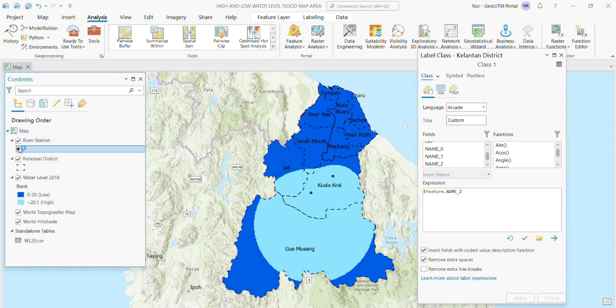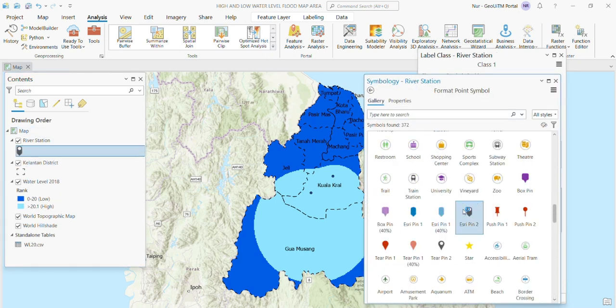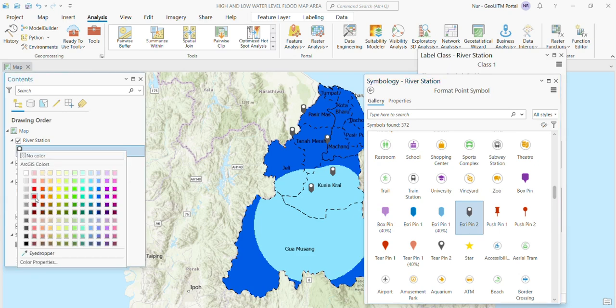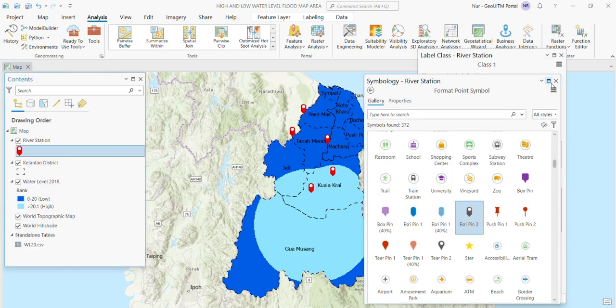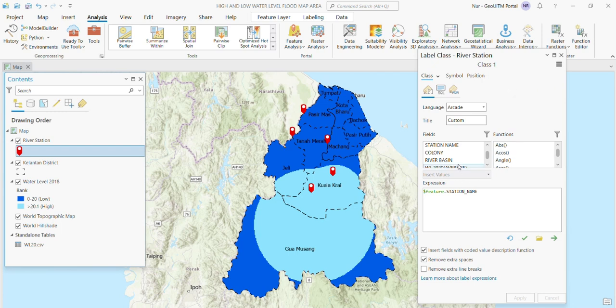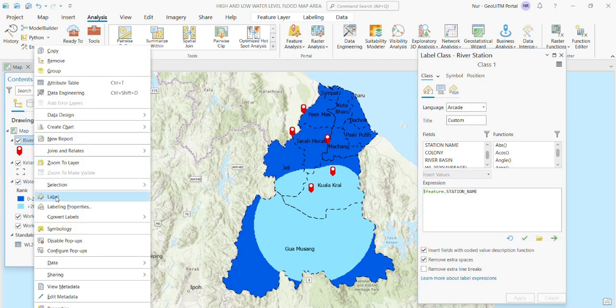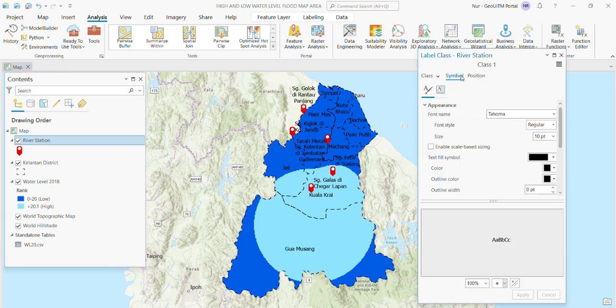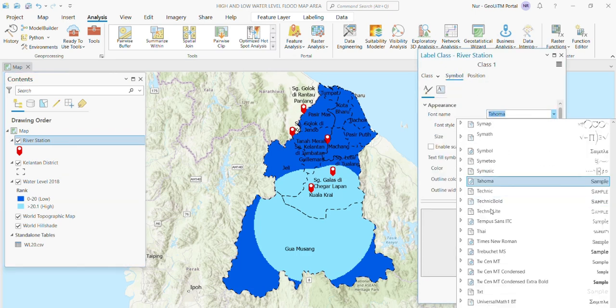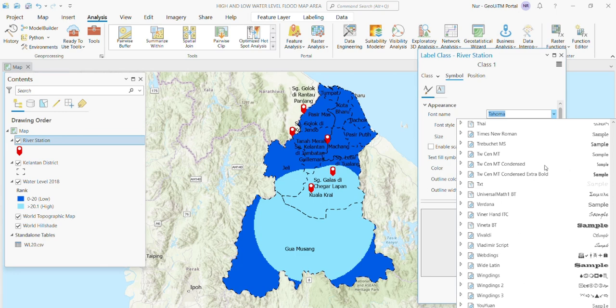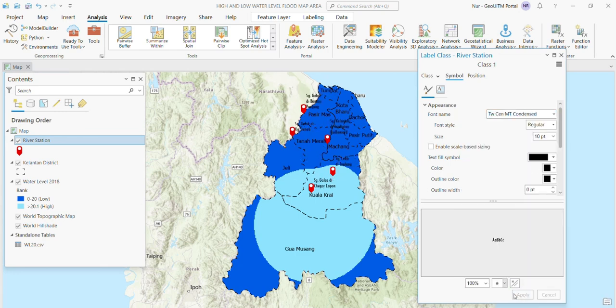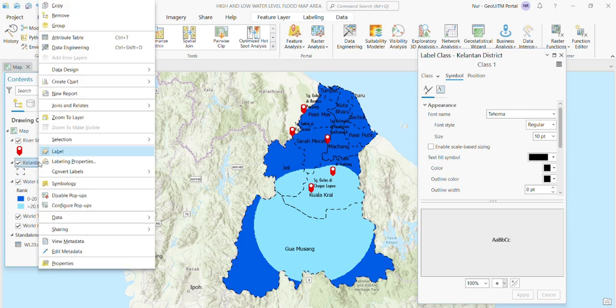After that, for the river station, right click on the symbol and choose the pin tool and change the color for visualization. And label classes for the river station by clicking on the station name. After that, click label to show the name of the river station. So you can visualize the font and color for the name of Kelantan and the river station.